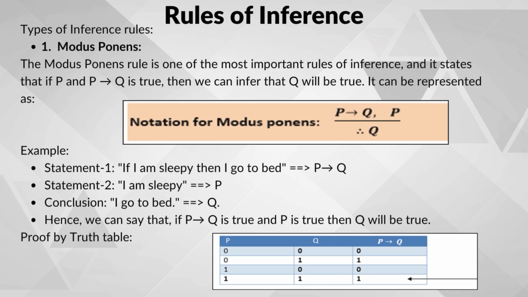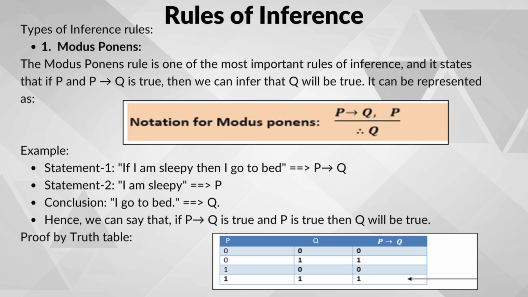then we can confidently say that the second thing Q is true. Let us see an example from real life to understand the situation. Suppose that if I am sleepy, then I go to bed. P is I am sleepy and Q is I go to bed.